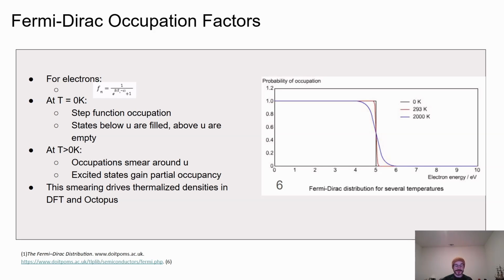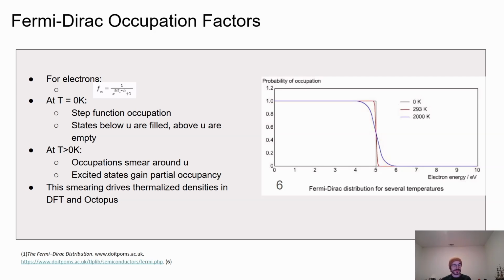At finite temperature, that sharp step becomes smeared. States near the chemical potential acquire partial occupancy, and excited states begin to contribute with non-zero weights. This smearing of occupation numbers is a direct consequence of the canonical ensemble applied to fermions, and it plays a central role in finite temperature electronic structure theory. When we compute thermalized electronic densities, each wave function is weighted by these Fermi-Dirac occupation factors.